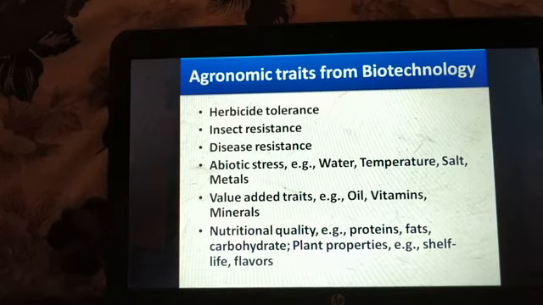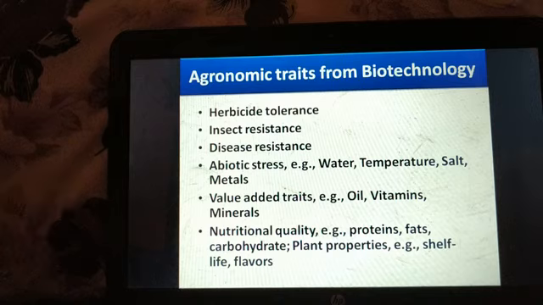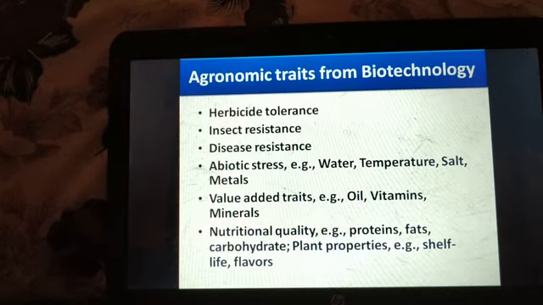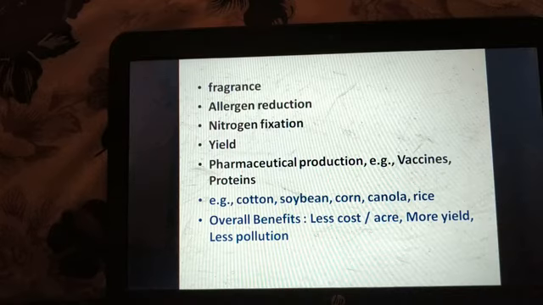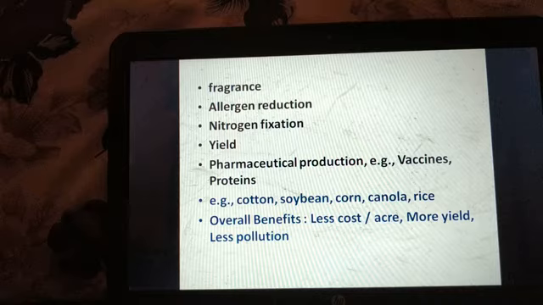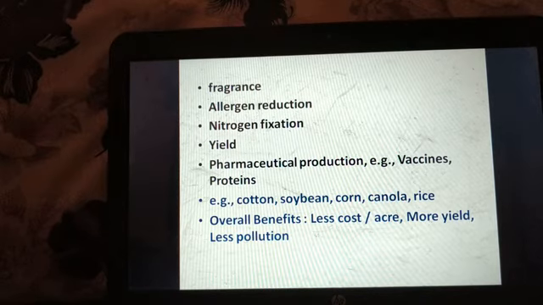Plant properties like the shelf life of the plant can be increased, and we can also add various flavors and aromas in the desired plant. Fragrance can also be added in our crop. Allergen reduction. Here we have been able to remove allergens through biotechnology.